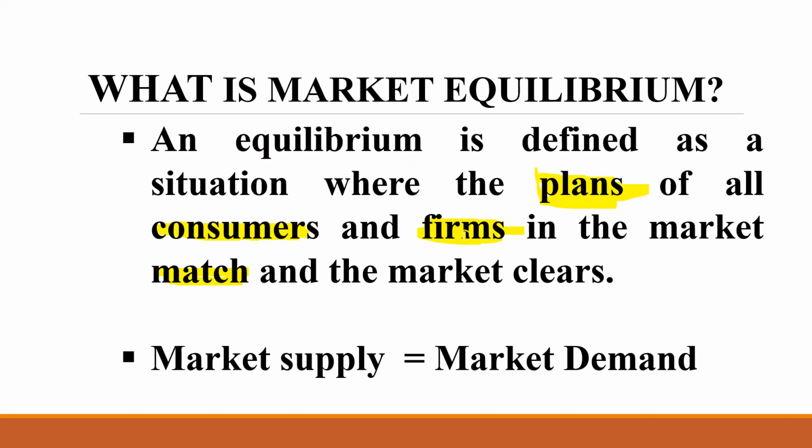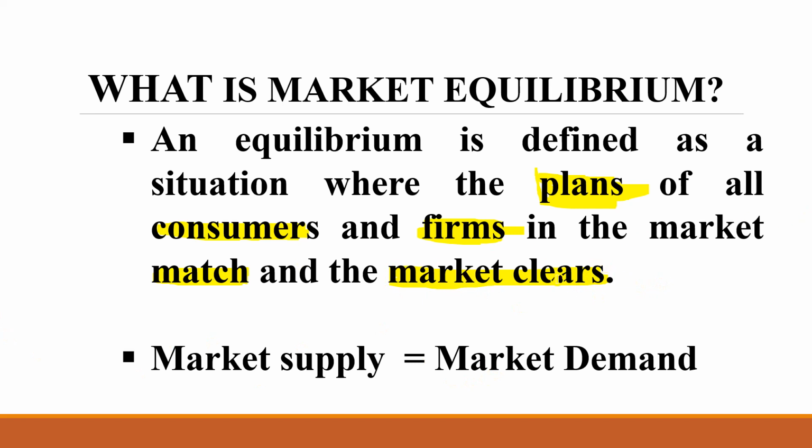Therefore, what is happening in the equilibrium situation? Both the objectives and plans are matching. That means the consumer is getting maximum satisfaction at the equilibrium point, and firms are also getting maximum benefit at the equilibrium point. Therefore, both the plans match, and the market clears. What do you mean by market clears? Market clears means there is no excess demand and no excess supply.